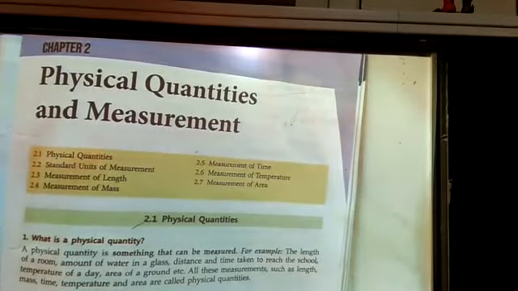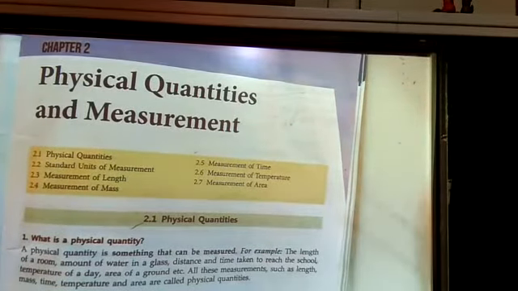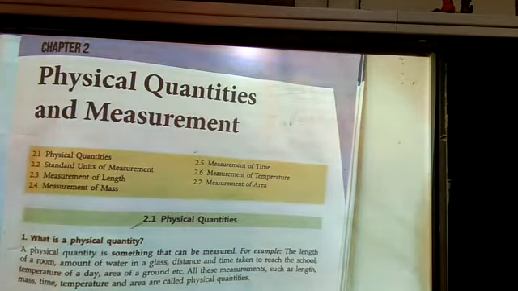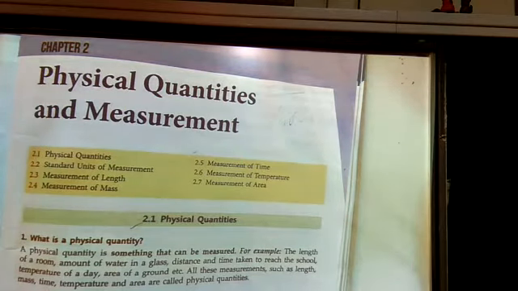So this is chapter number 2, physical quantities and measurement of physics, on page number 11. So we will discuss what a physical quantity is. A physical quantity is something that can be measured.